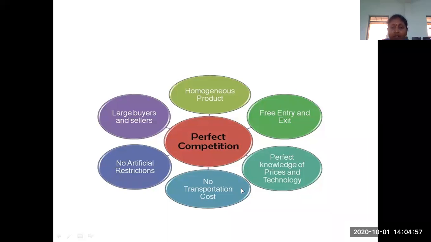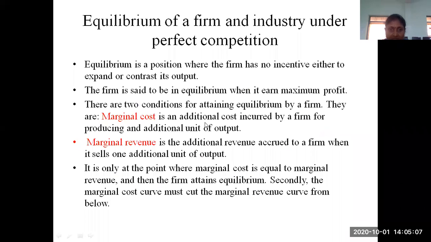All the buyers and sellers in that perfect competition have perfect knowledge of prices and technology. These are all the features we discussed in the previous class. And I started the discussion of equilibrium of a price. Under perfect competition, when can we say a firm comes into equilibrium? When will it come into existence?